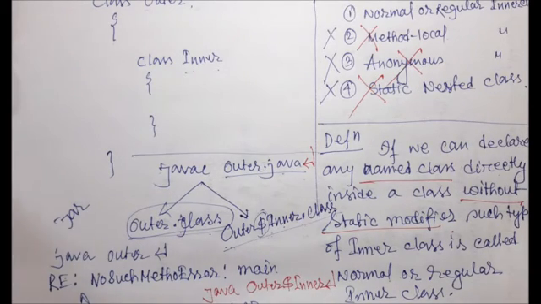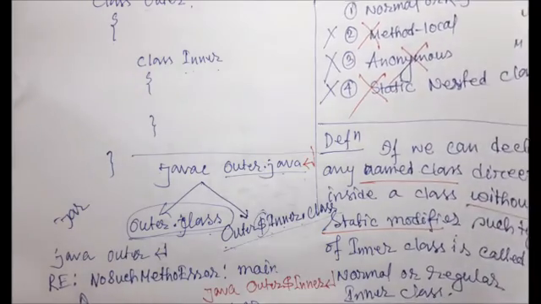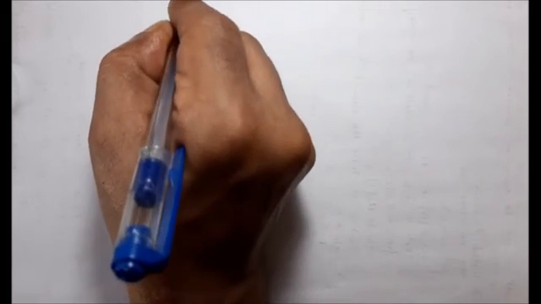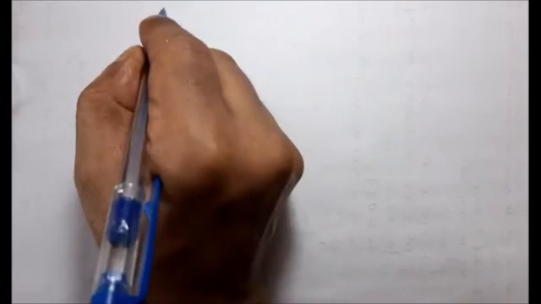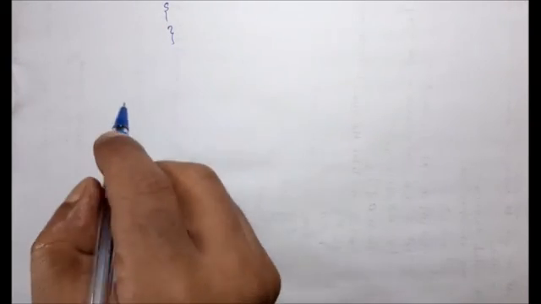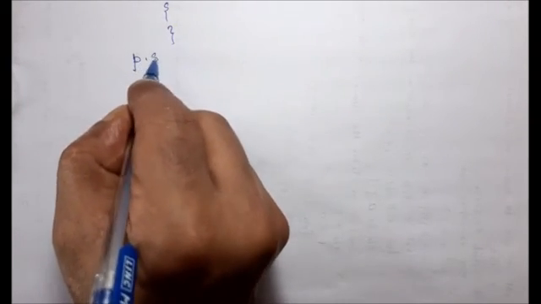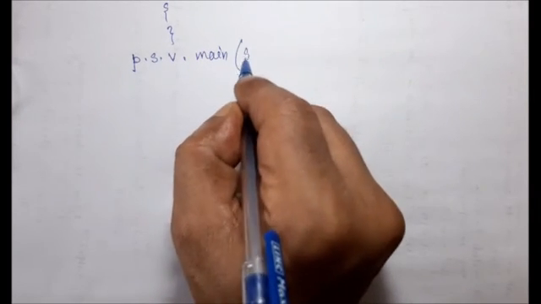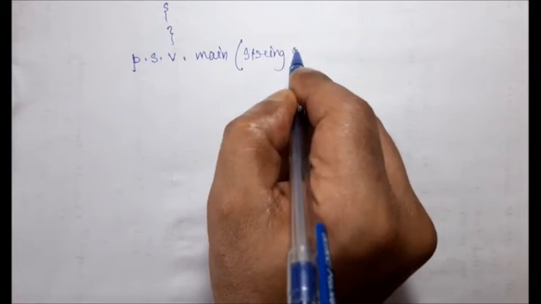Now, let me write my main method. So what I have so far discussed, I have just discussed that one of my classes is named outer, and within outer I have declared a class called inner, and then I have declared public static void main string args.